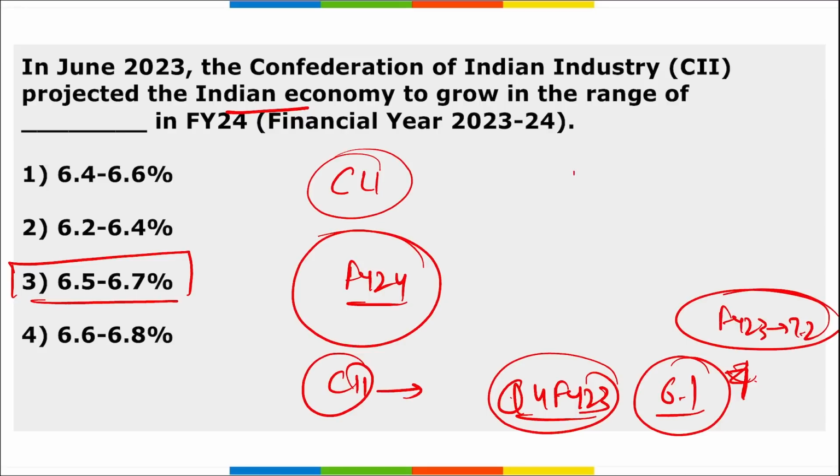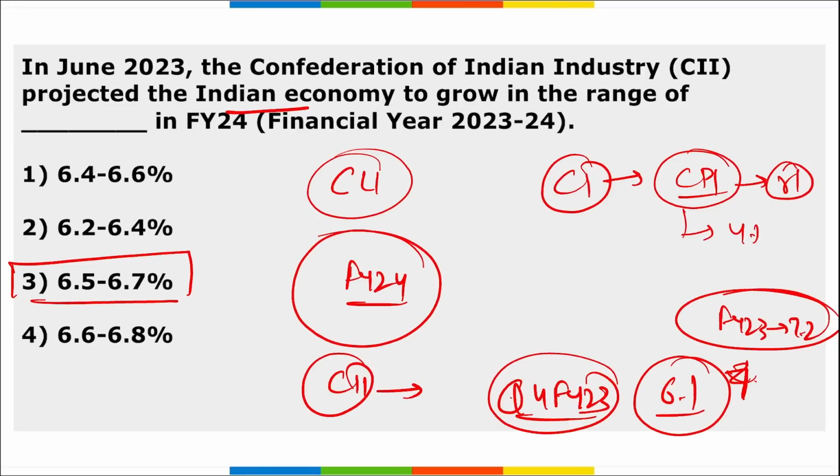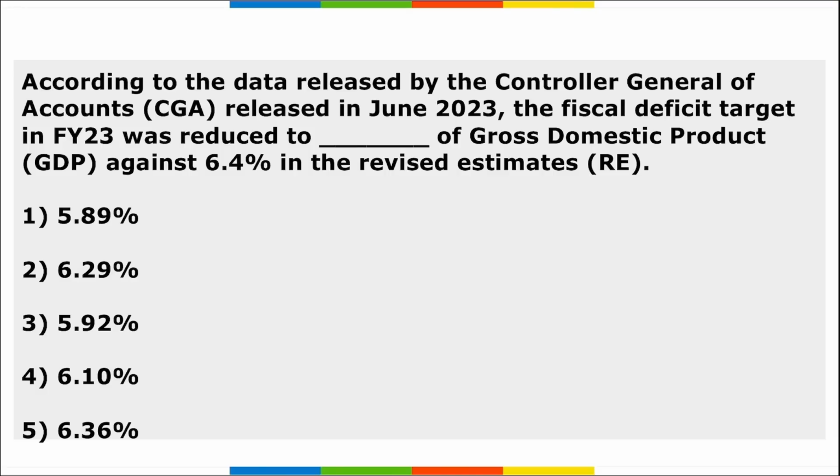Also remember, CII also expected that the CPI data, that is your consumer price index, or we can say the retail inflation data, to be around 4%. This is the target, and the accepted norms are plus minus 2%, that is between 2 to 6%. The retail inflation is accepted between 2 to 6%.